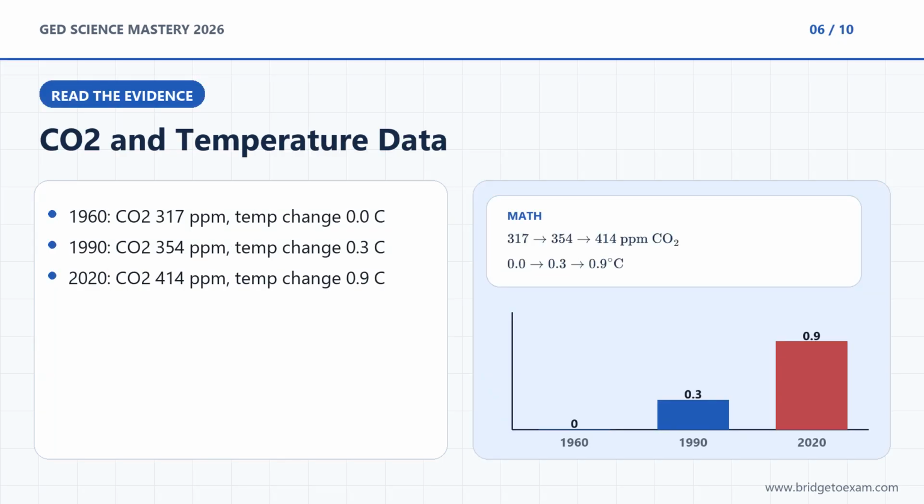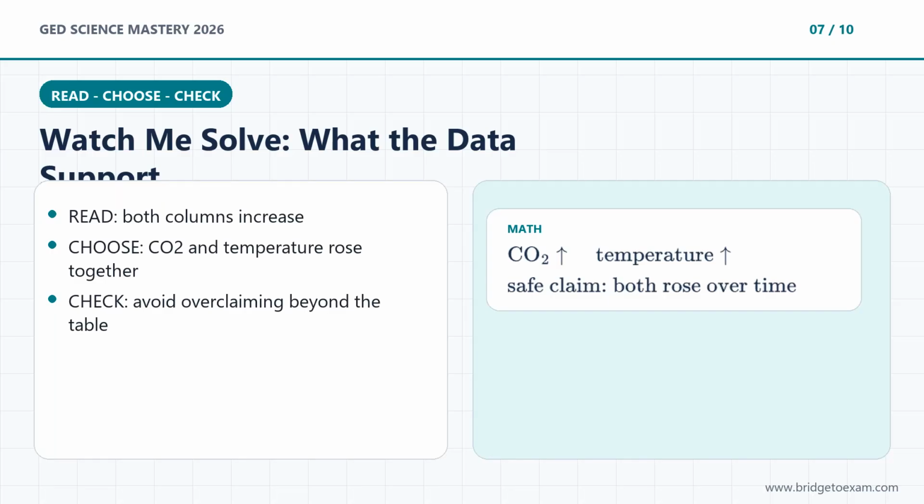Now read a climate data table. In 1960, atmospheric carbon dioxide was about 317 parts per million, and the temperature change was near 0 degrees Celsius. In 1990, carbon dioxide was about 354 parts per million, with about 0.3 degrees of warming. In 2020, carbon dioxide was about 414 parts per million, with about 0.9 degrees of warming. Both values rise over the same period. What relationship do the data support?